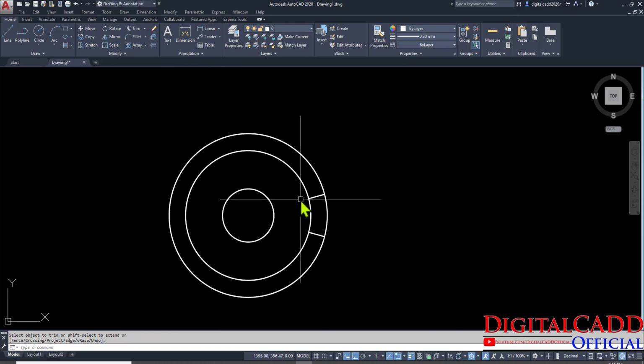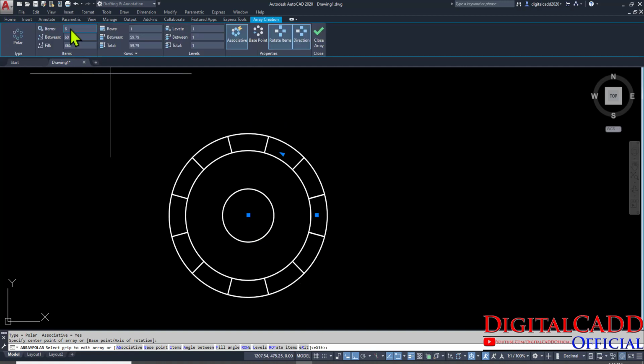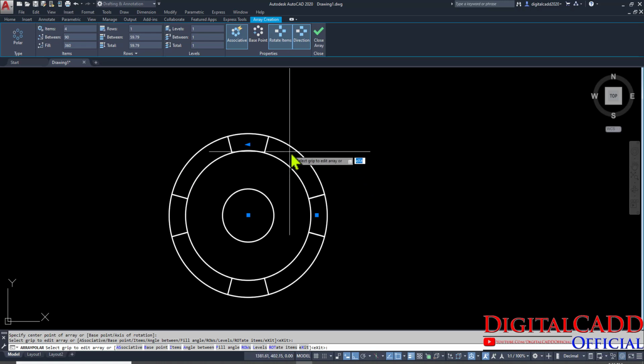Now we are going to array these 2 lines. First of all we need to select both the lines, and here we have polar array option and specify the center point. Here you can see item number 6, but we only need 4 items. So here you can see only 4 items are created. Now associative must be off, and close array option.